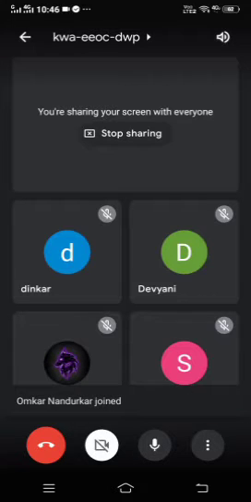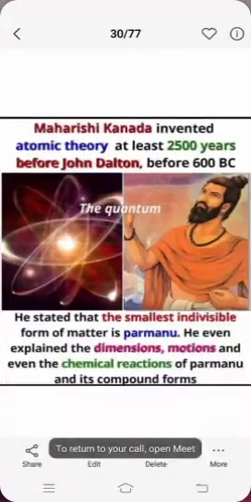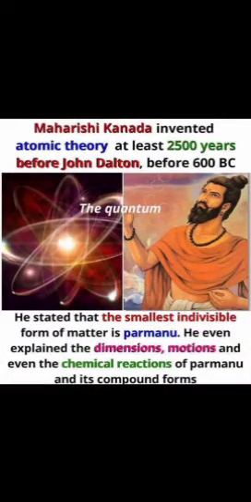We should feel proud that we are living in such a country. Scientists show off that they have discovered this and that, but the base of that discovery is our nation, our India.